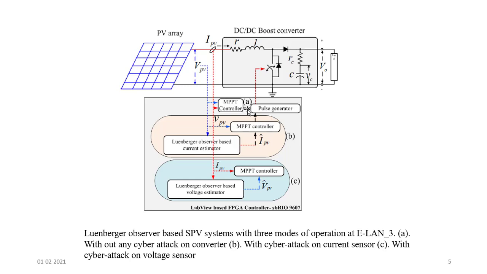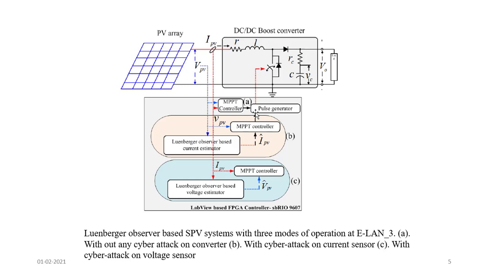The pulses generated by the current estimation and the voltage estimation will be compared, and then we decide: if it is within the tolerable range, we declare that the attack has not been launched. In case the system is out of the threshold level,